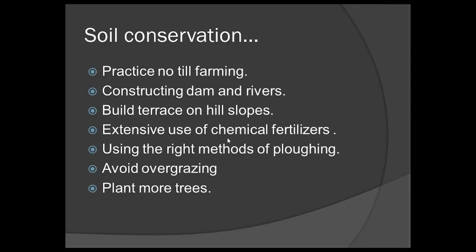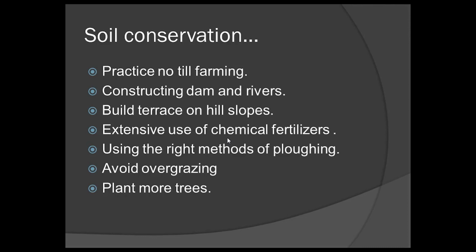Build terraces on hill slopes. Why do we build terraces on hill slopes? So that we can preserve the soil. Use of chemical fertilizers. Extensive use of chemical fertilizers can destroy the fertility of soil. Fertility means a soil in which we can grow plants well, and because of chemicals, the fertility of the soil decreases.